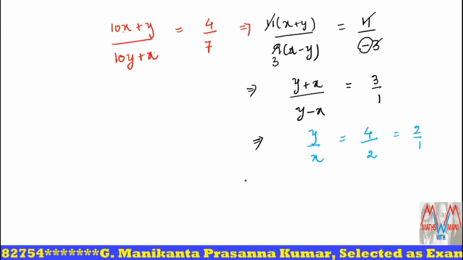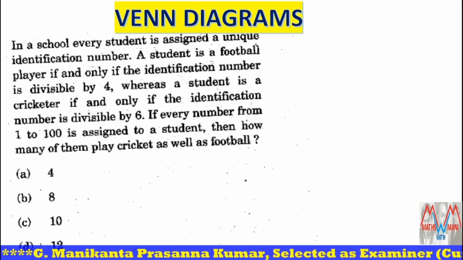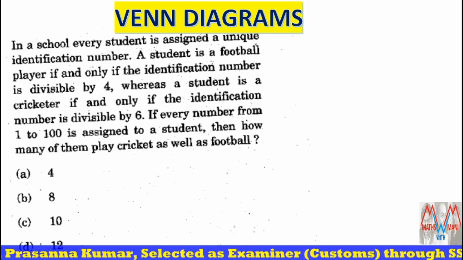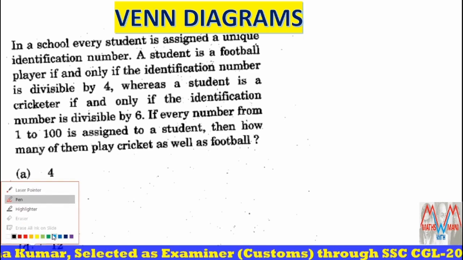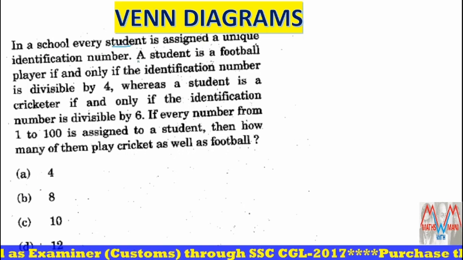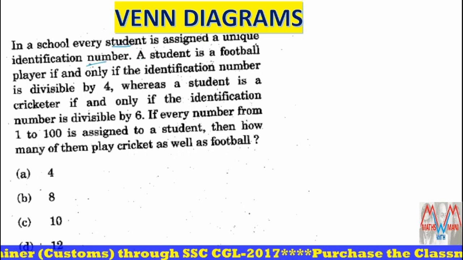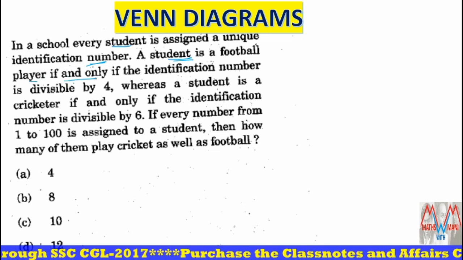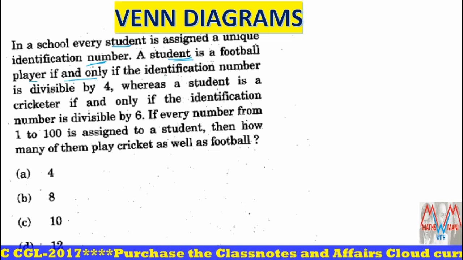Next one. Venn diagram based questions. These are very important for SSC and also other exams. In a school, every student is assigned a unique identification number. A student is a football player if and only if the identification number is divisible by 4.